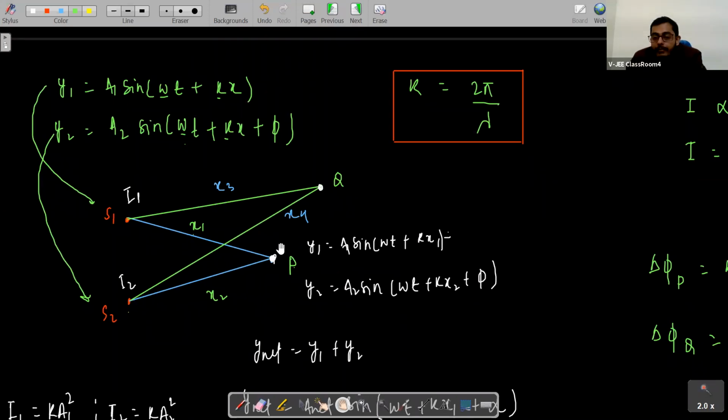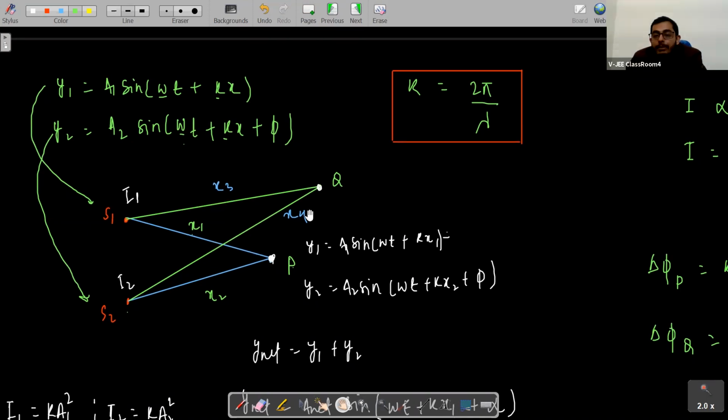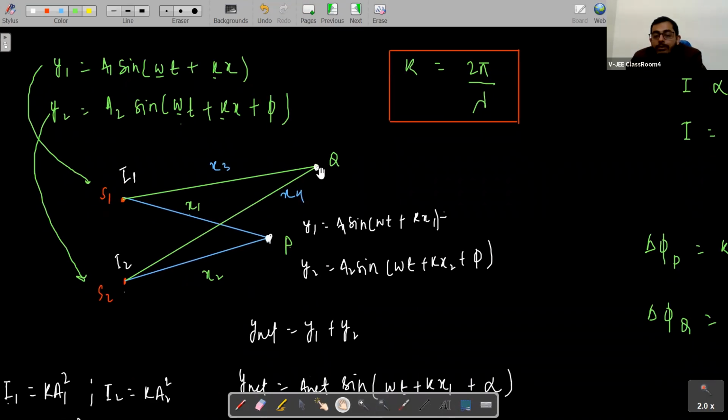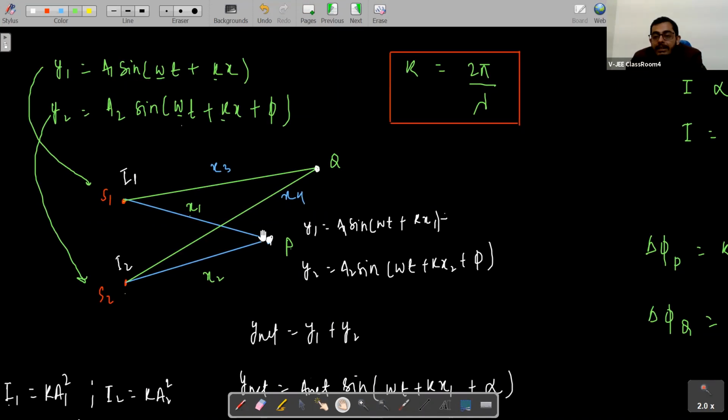Our eyes won't be able to recognize it. So if two waves interfere at a point, we have to see the intensity, because that is the thing which will tell us what is happening,